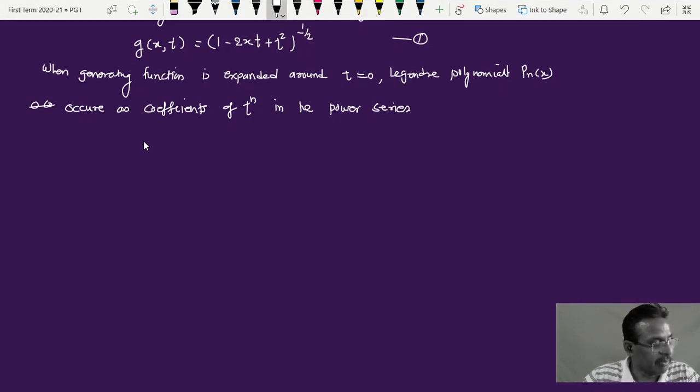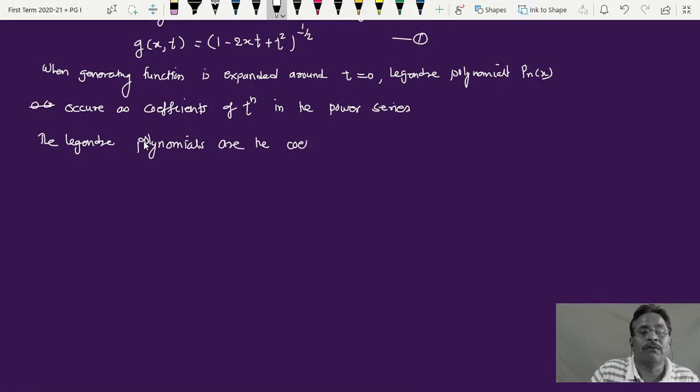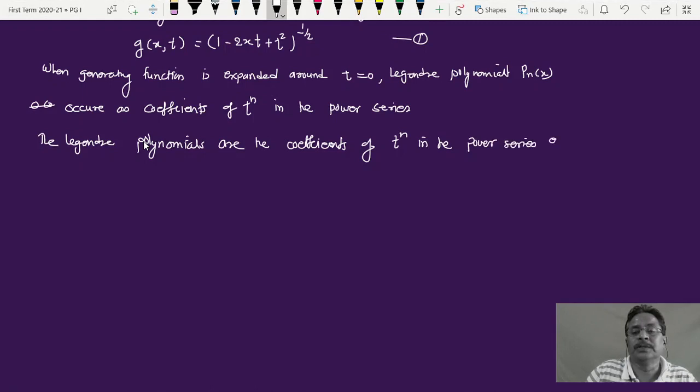The Legendre polynomials are the coefficients of t raised to n in the power series expansion of g of x, t. For many people, all these words may be very new at the beginning.